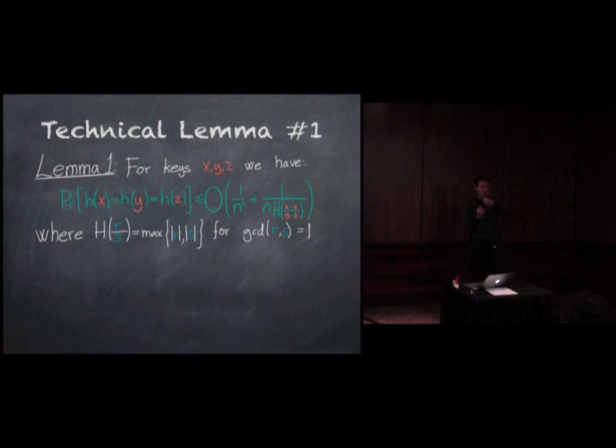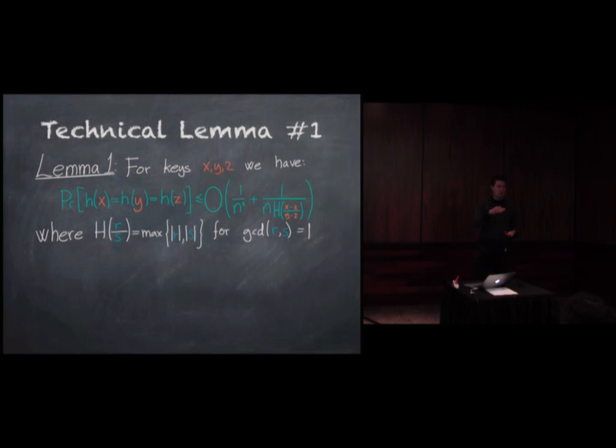But if x minus z and y minus z are kind of close, then it turns out that the probability is closer to 1 over n. But if they are far away from each other and the ratio doesn't look the same, then it's close to this 1 over n squared.